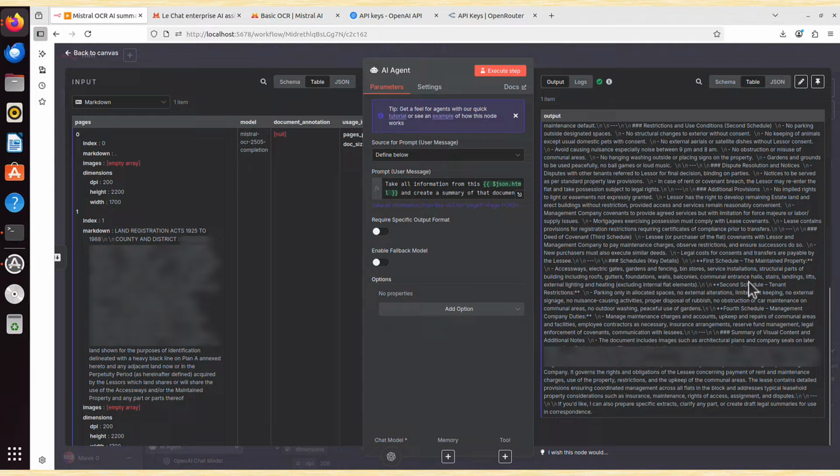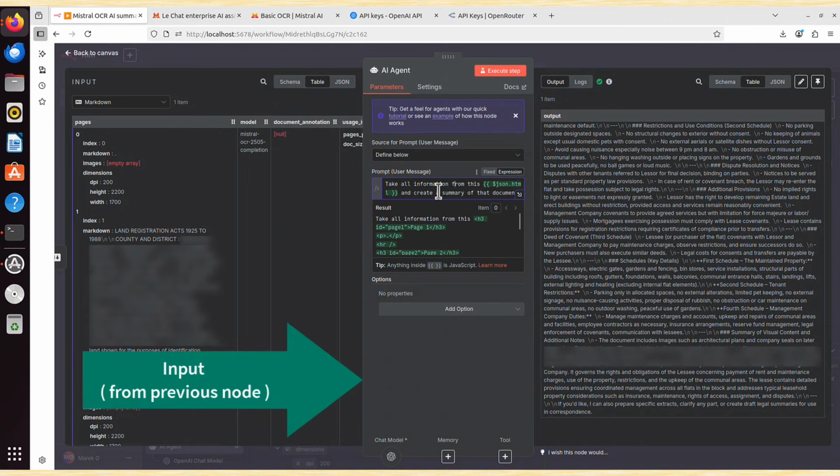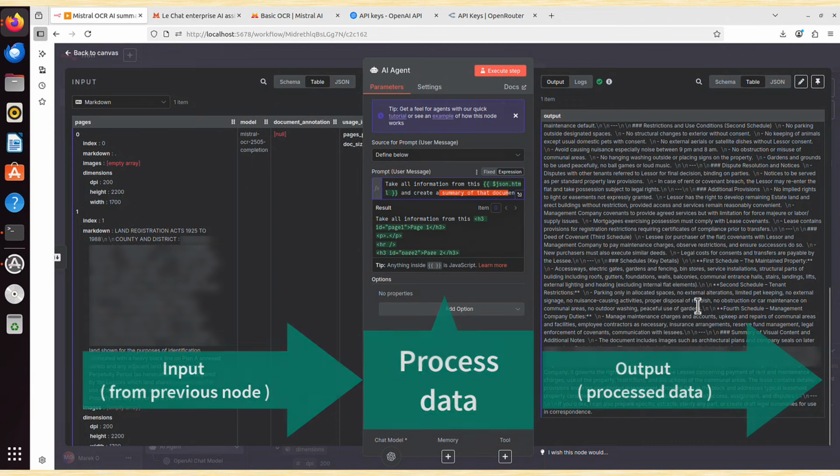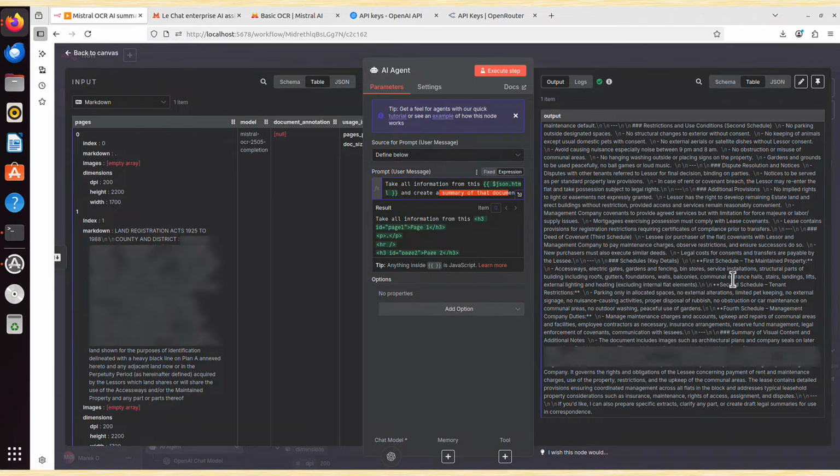But now I've got one page, and my instruction is very basic. If we check my instruction, it's only like take all information from this site and create a summary of that document. And this is the output, this is a summary of this document. That's all the AI does. And how to set it up, how to customize the instructions for the AI agent, and everything else you will see during the build process. So maybe let's get started.